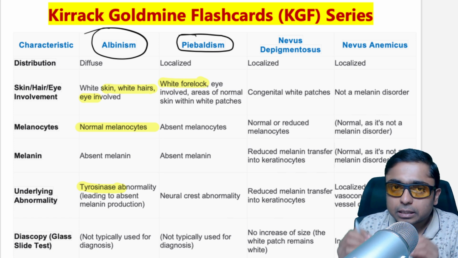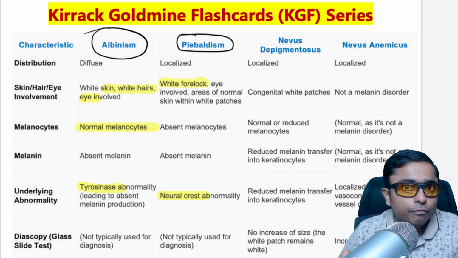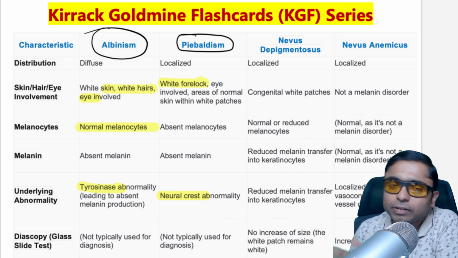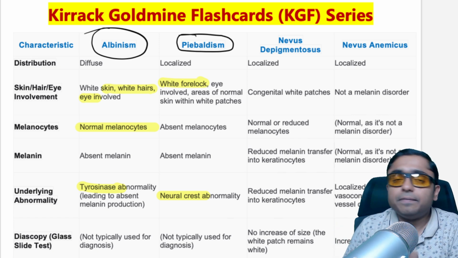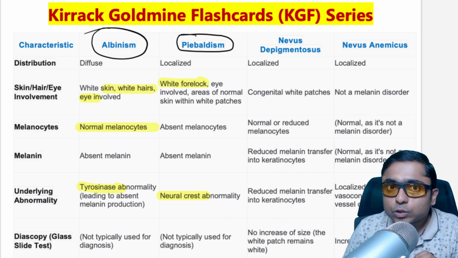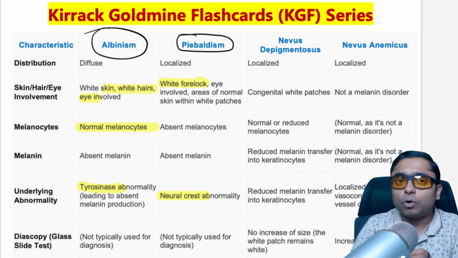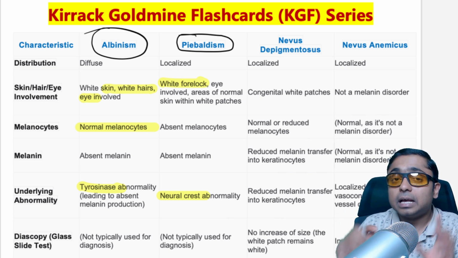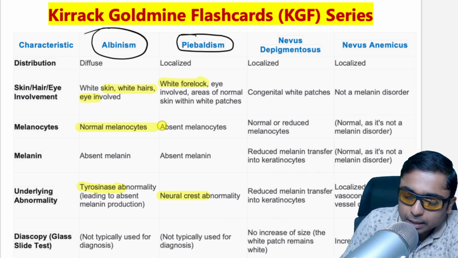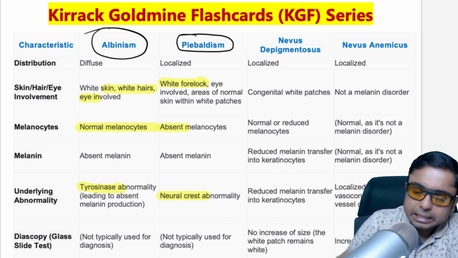Remember dear students, in piebaldism there is going to be a problem in the neural crest, because of which the melanocytes which should actually reach the stratum basale layer, which is the address for the melanocytes, will not reach the stratum basale layer of the epidermis. That is why the skin is going to appear white in color in a few areas of the body, and the most important one to remember in piebaldism is the forelock area. So it's called white forelock. So the melanocytes are going to be absent in the skin if you do a biopsy. Okay, this is the important point.